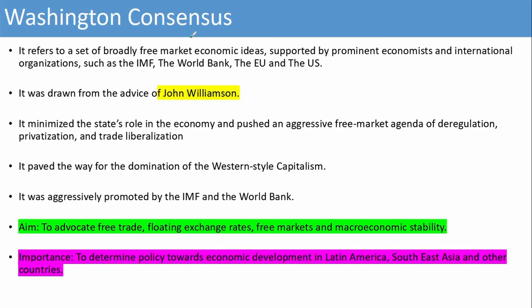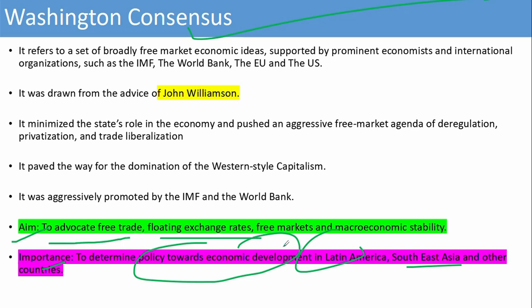Now, the Washington Consensus. What is the importance of the Washington Consensus? It determined policy toward economic development in Latin America, Southeast Asia and other countries. What was the aim of the Washington Consensus? It advocated free trade, floating exchange rates and free market macroeconomic stability. This is the aim of the Washington Consensus.